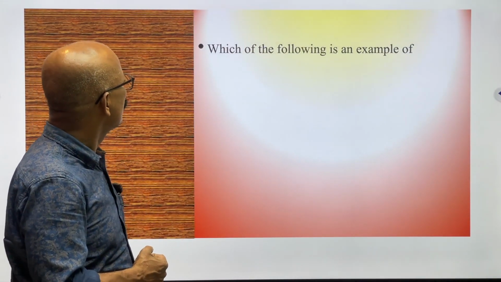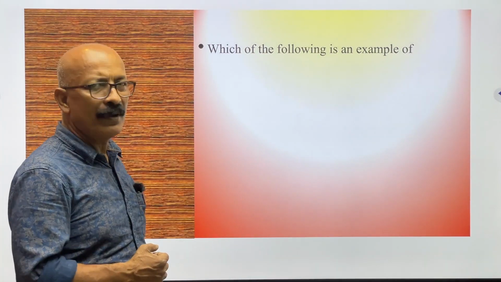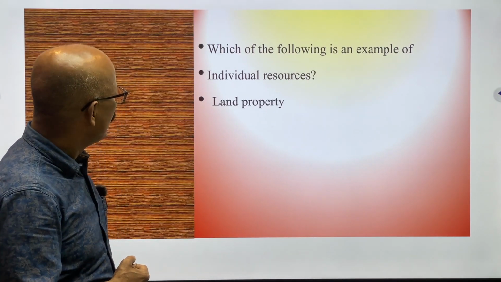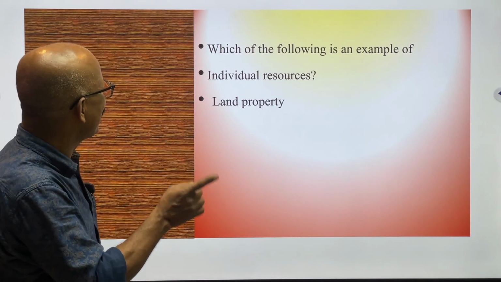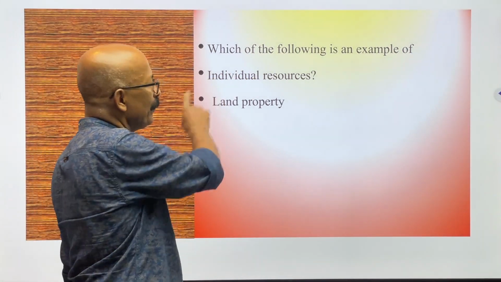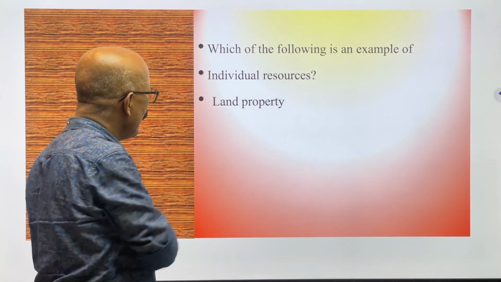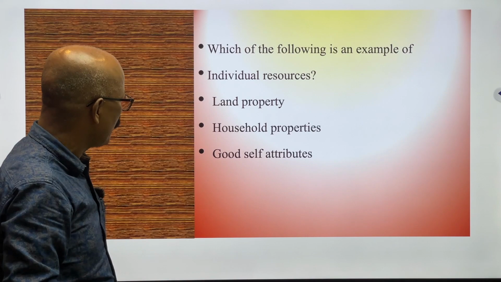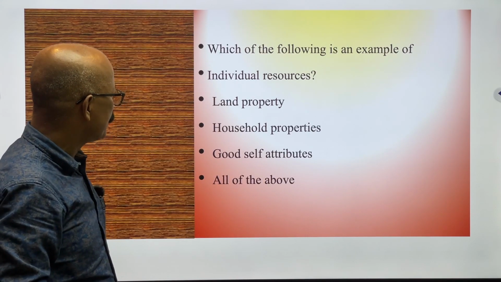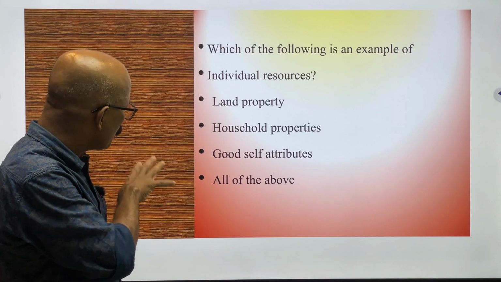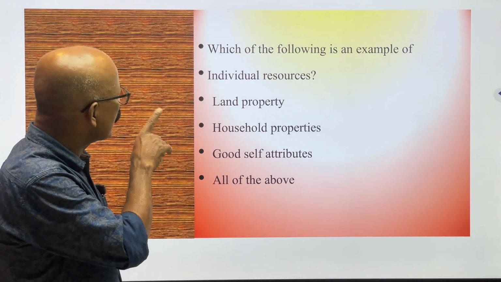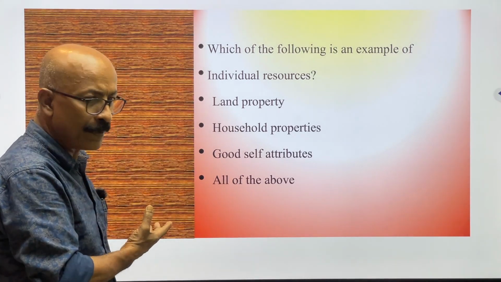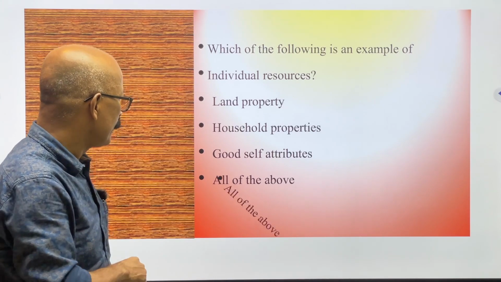Next question: which of the following is an example of an individual resource? The options are land property, household property, good self attributes, and all of these. Now you see what the answer will be. This is an example of an individual resource. Land property maybe, household maybe, and good self attributes maybe. So the answer will be all of the above.